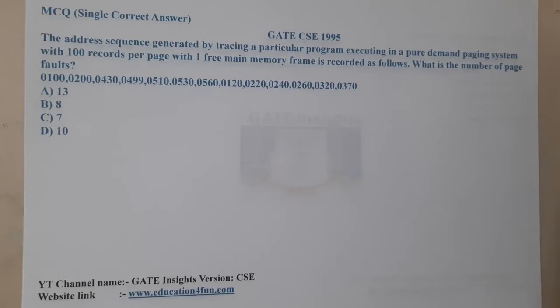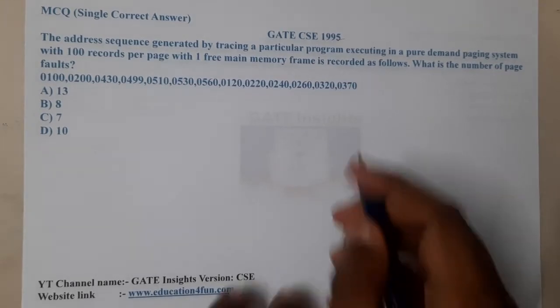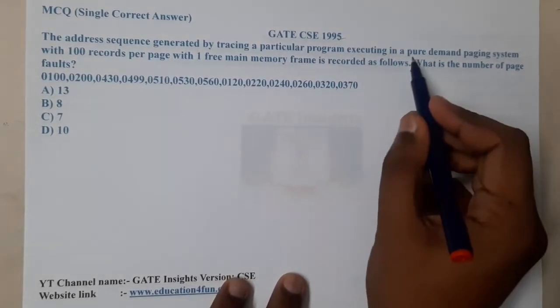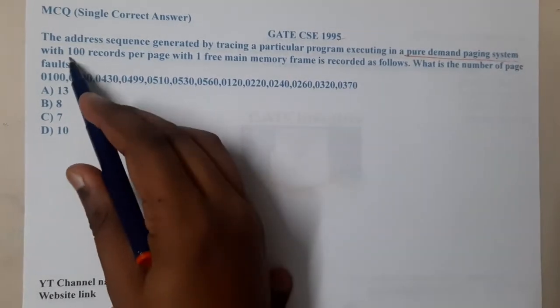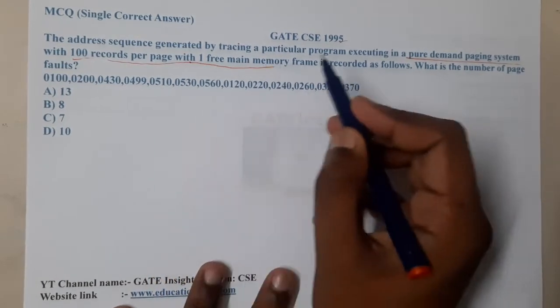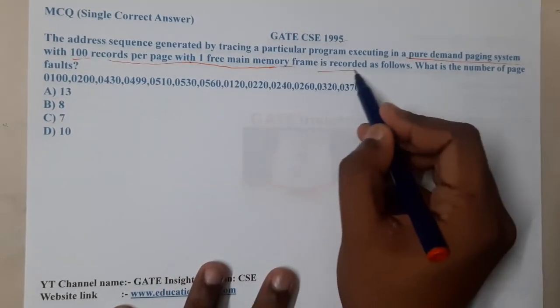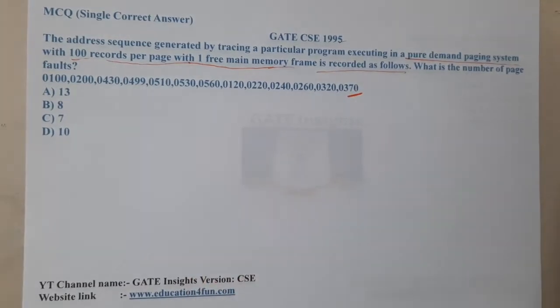This question belongs to GATE CSE 1995. The address sequence generated by tracking a particular program executing in a pure demand paging system with 100 records per page, with one free main memory frame, is recorded as follows. What is the number of page faults?